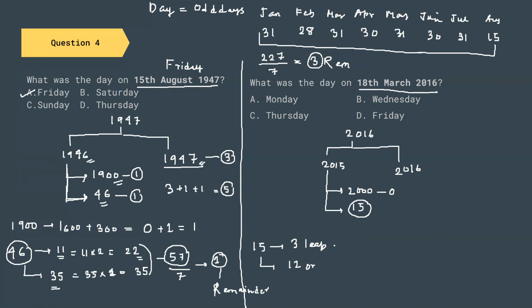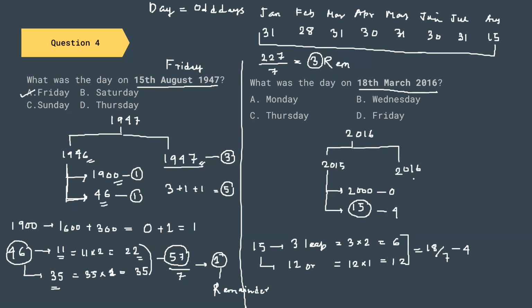Each leap year costs us 2 odd days, so 3 into 2. Each ordinary year costs us 1 odd day, that is 12 into 1. So this is 6. This is 12. Adding both of them gives us 18. 18 divided by 7 and the remainder is 4 odd days. So this gives us 4 odd days.